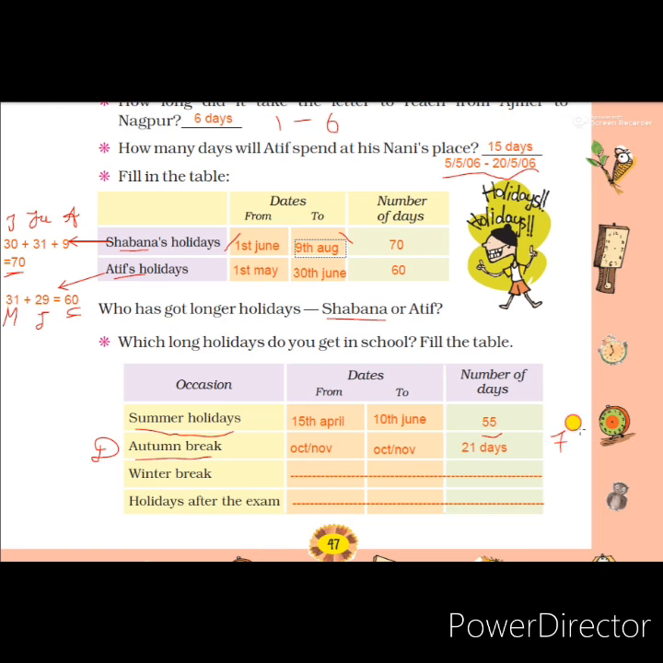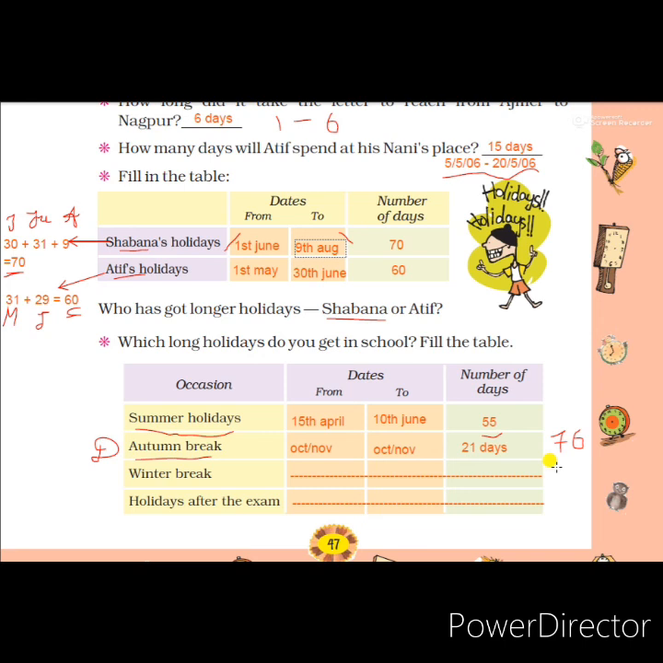And the other two holidays, winter break, that means the Christmas holidays. We don't have Christmas holidays in our school, only one day we are getting. If you want to count, you can count that also. The Christmas day, one day we are getting a holiday. That's not a long holiday, it is a one day holiday only.